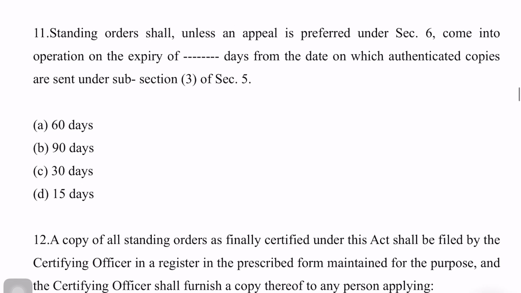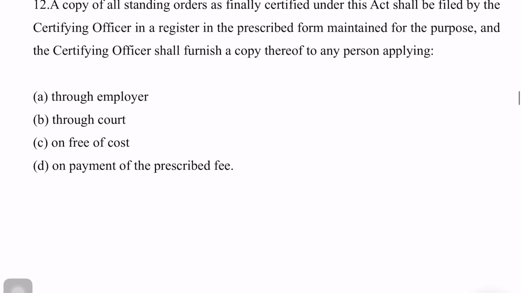Next question. Standing orders shall, unless an appeal is preferred under section 6, come into operation on the expiry of how many days from the date on which authenticated copies are sent under subsection 3 of section 5. This is important. The answer would be how many days? It would be 30 days again.